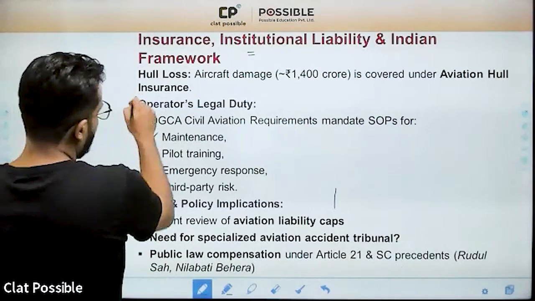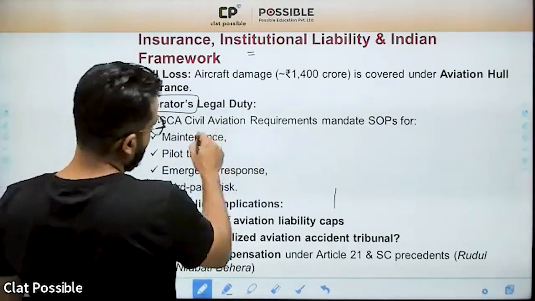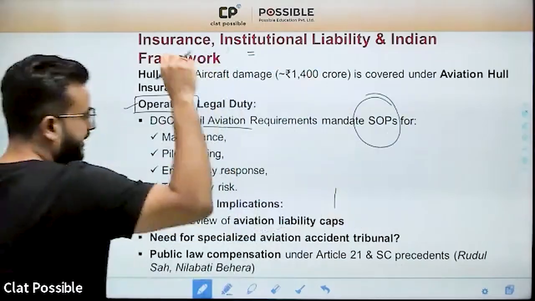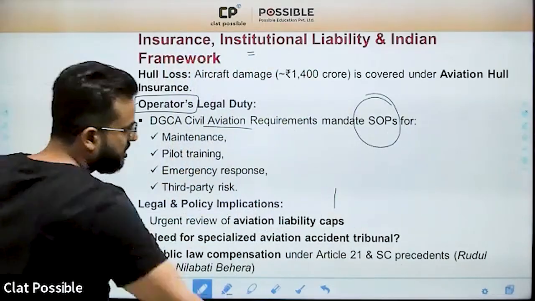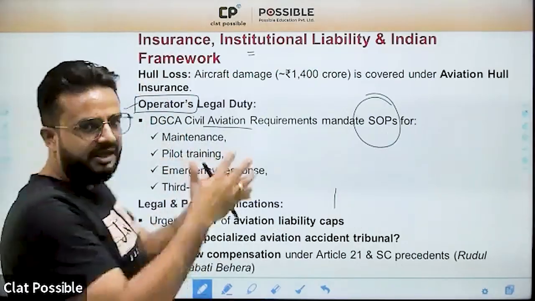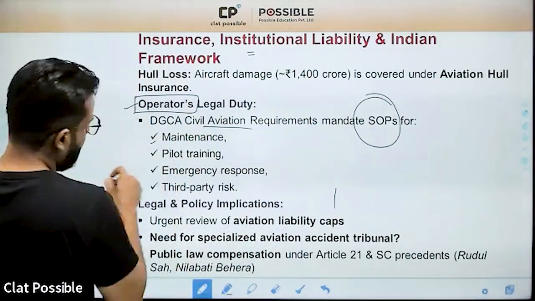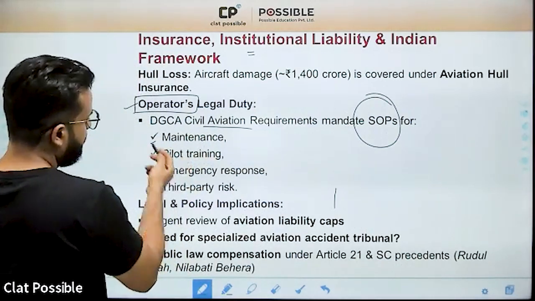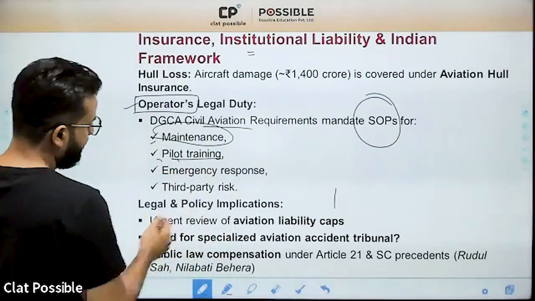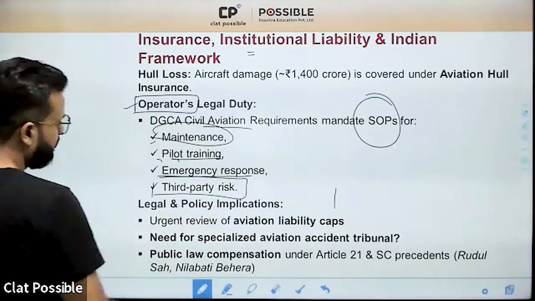What is the duty on the part of the operator, that is Air India? The DGCA, the Director General of Civil Aviation, mandates SOPs, standard operating procedures. It puts a legal obligation on the airline to make sure that certain things are done by them in order to avoid any crash or damage. First is maintenance of the aircraft, which includes the entire repair and mechanism of the aircraft. We have pilot training, response to emergency calls, and even third party risk.